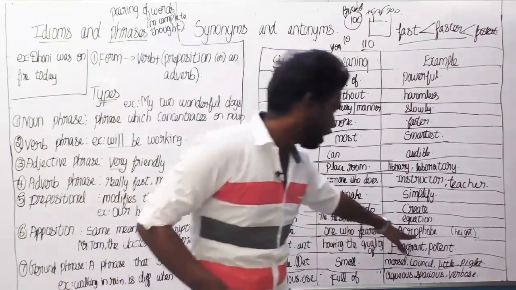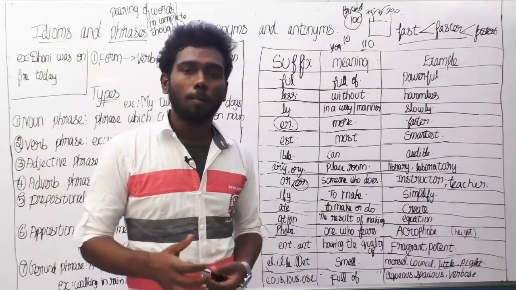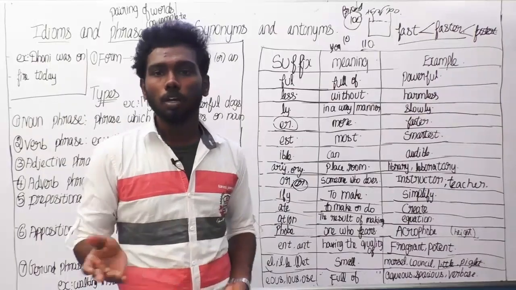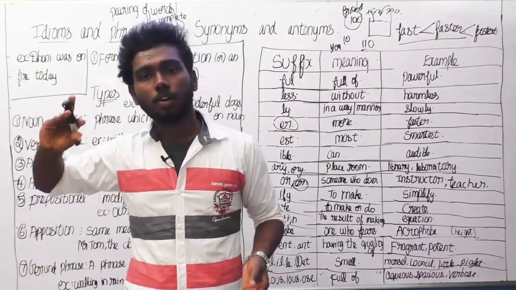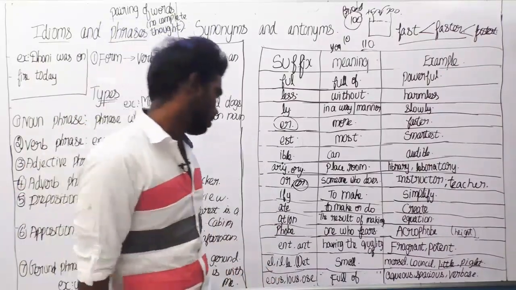For example, acrophobe. What is an acrophobe? A person who fears height is called an acrophobe. So, if it denotes a person, it is called acrophobe. If it denotes a disease, it is called acrophobia, fear of heights.